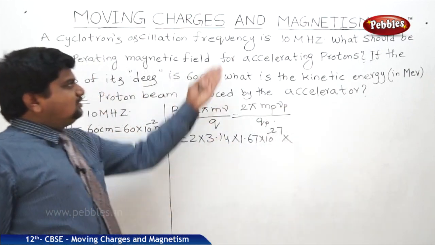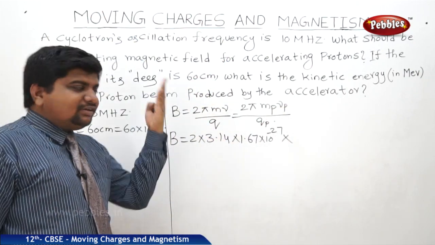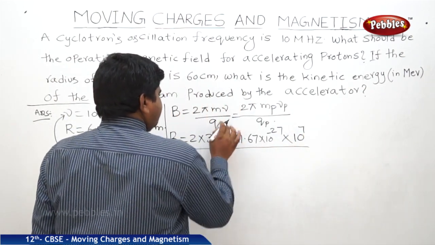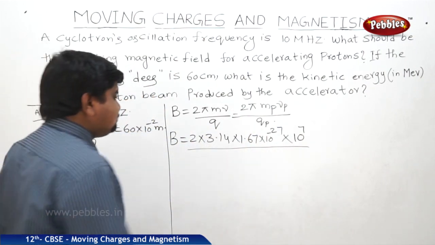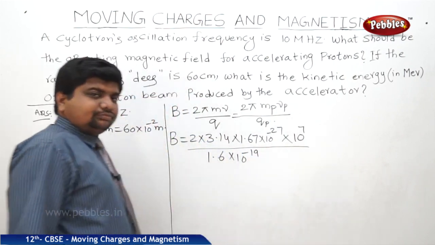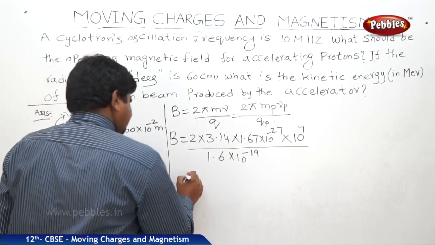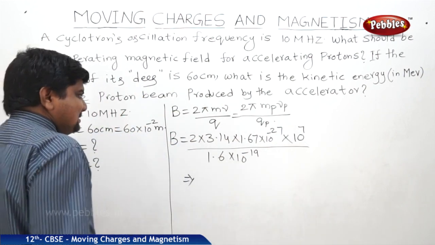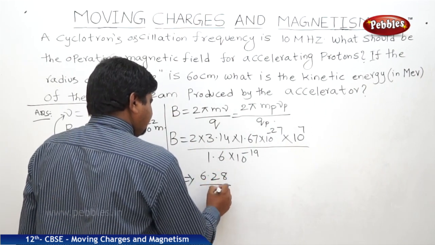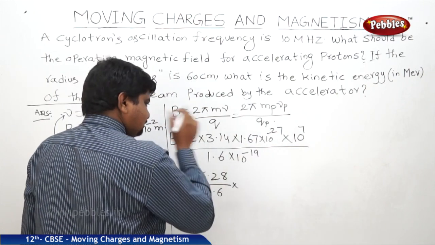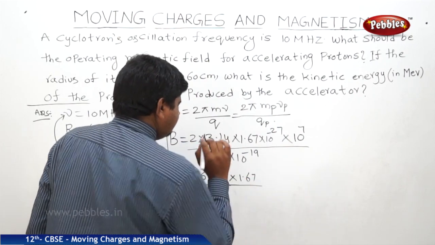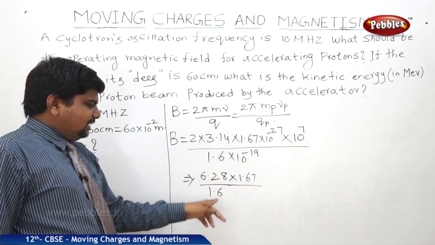What is nu? Oscillating frequency. 10 megahertz means 10 into 10 power 6, that is 10 power 7 hertz, whole divided by qp, charge of proton, which is 1.6 into 10 to the power of minus 19 coulombs. So if you do the solution, 2 into 3.14 is approximately 6.28, so it is 6.28 into 1.67 by 1.6.